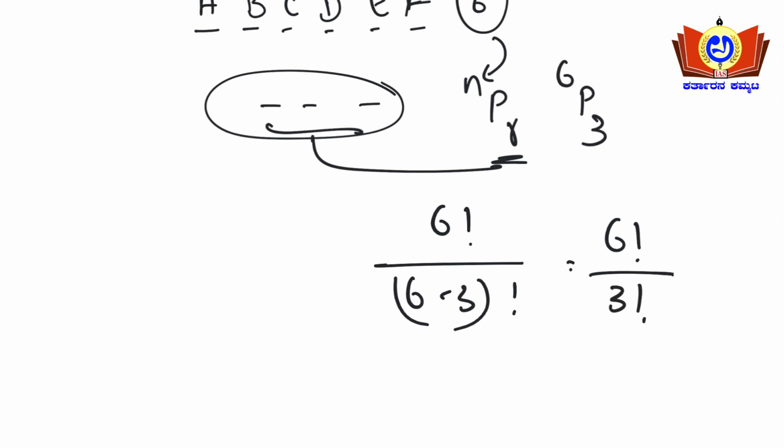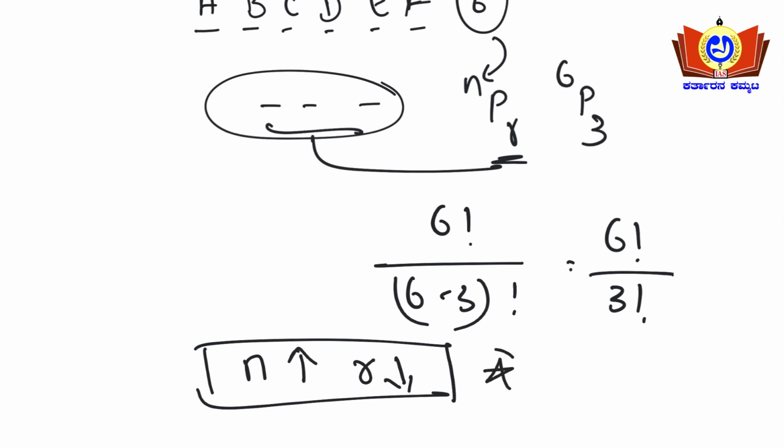The value of n should always be greater and the value of r should always be lesser. You need to take care of this particular thing.